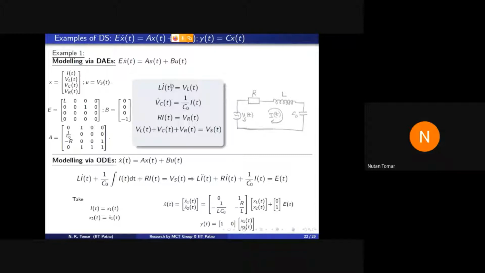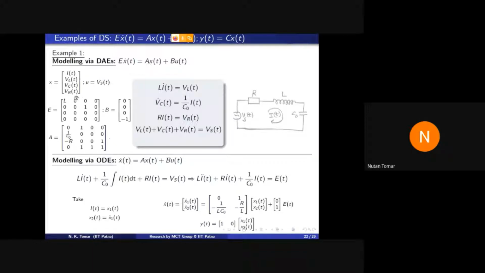and write these 4 equations in this form: Ex dot is equal to Ax plus Bu. And see, in this case, we can do it very easily by taking E this matrix, A this matrix, and B this matrix. We should spend a few seconds here just to check whether everything is fine.